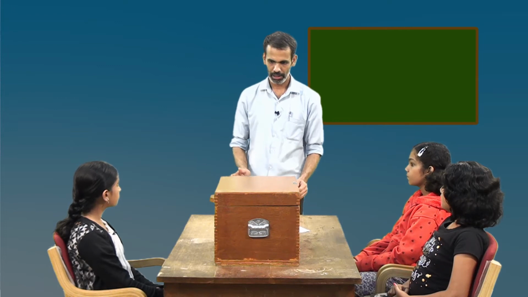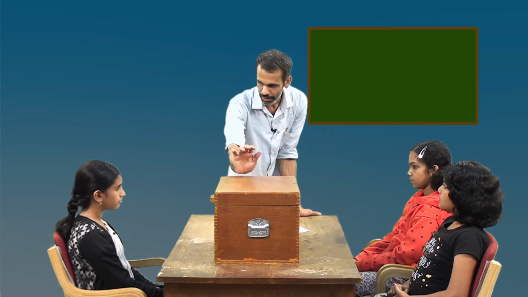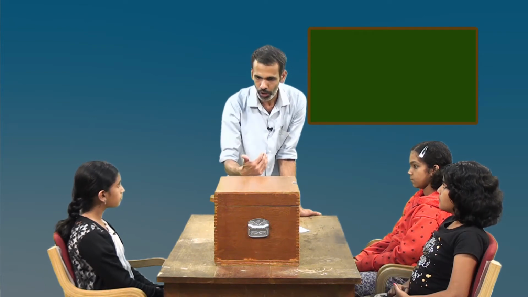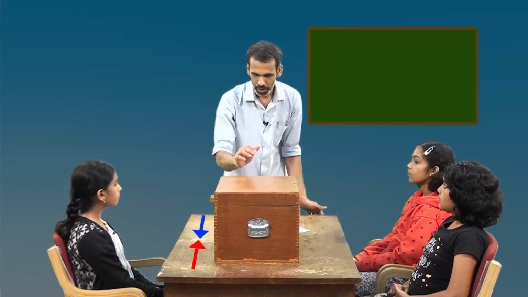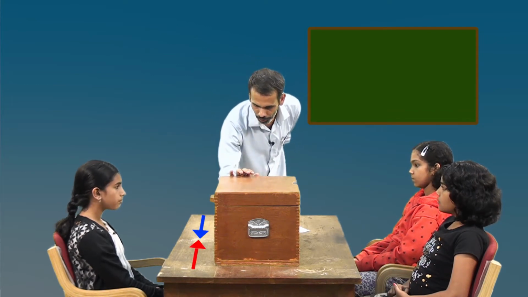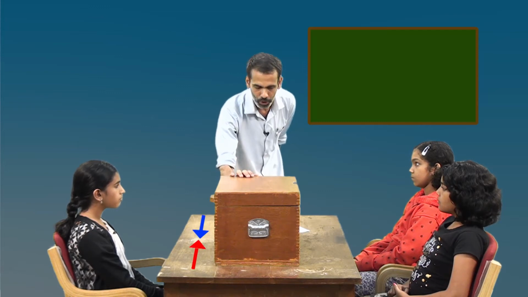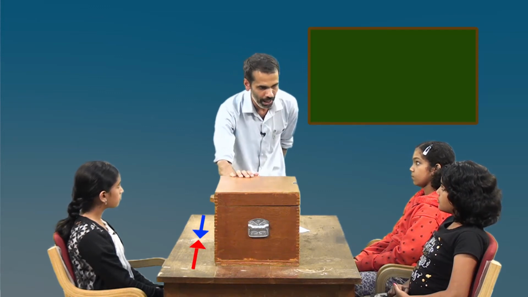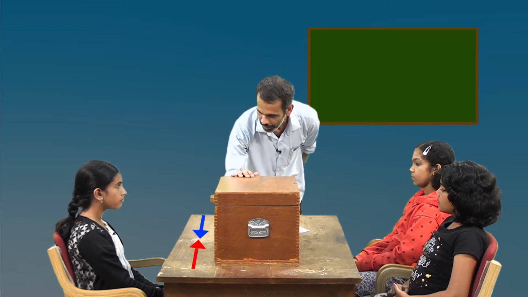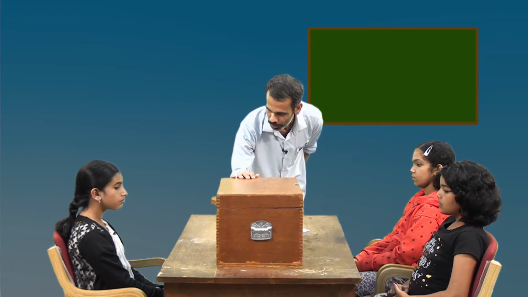Look at this. I am applying force on this block in this direction, so the friction is acting in the opposite direction. So the block remains at rest. Now, if I increase my force, the block doesn't move because friction is again acting. If I keep on increasing this force, at some point the block starts to move.